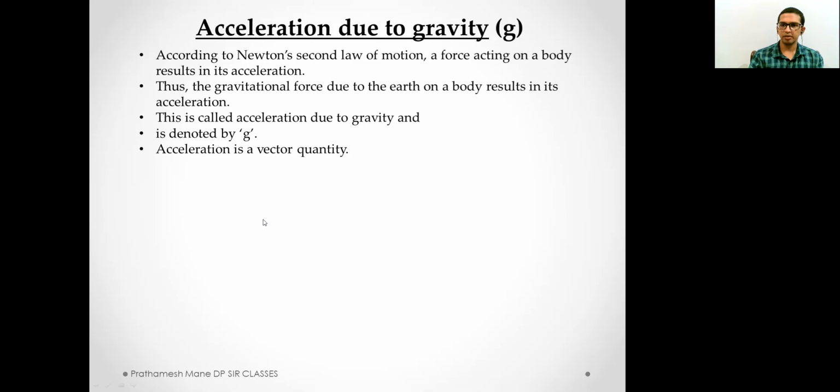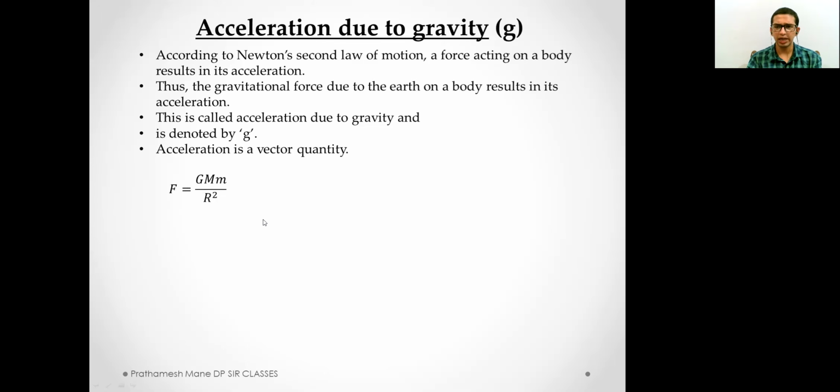When you accelerate something, it has to be in the same direction as the motion, right? Like when you are accelerating in a car, or accelerating your bicycle, it should be in the same direction of motion. Applying force against the direction of motion will reduce the speed, and that will be deceleration. So acceleration is a vector quantity.